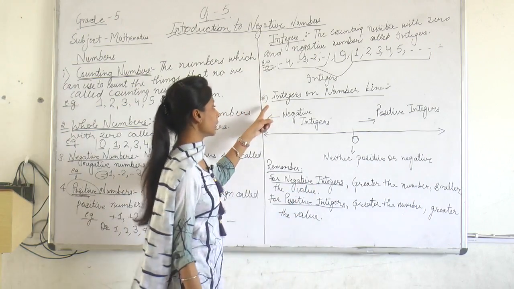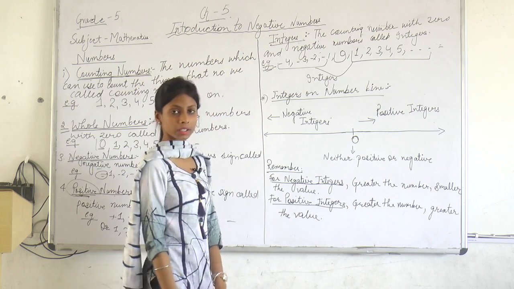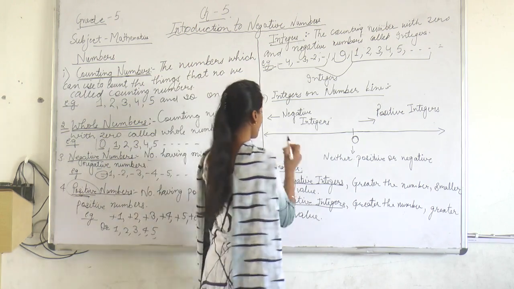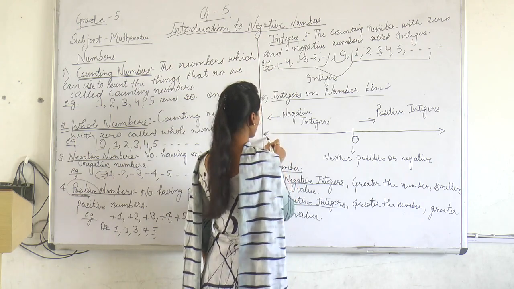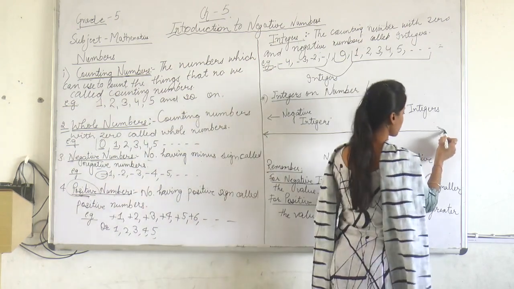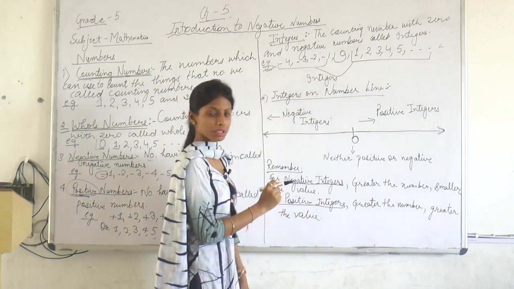Now we learn about the integers on the number line. How do we represent the integers on a number line? I drew here a straight line and marked two arrows at both ends. In the middle of the line, I put the 0.